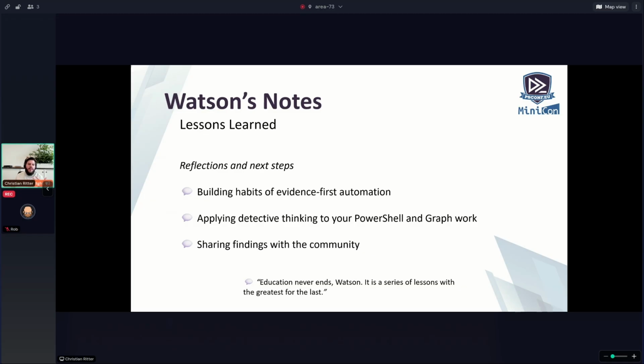And this is something like applying detective work into your work with PowerShell and or even Graph at the end. And sharing findings with the community, because I gained my knowledge from people like you, people that did awesome things with PowerShell or Microsoft Graph, and it helped me a ton.